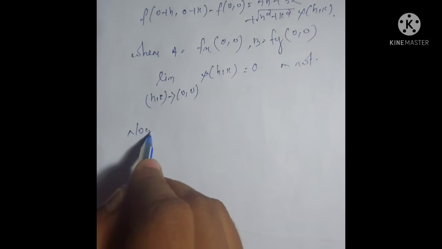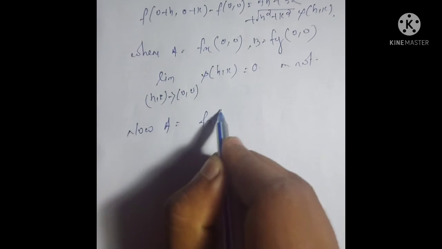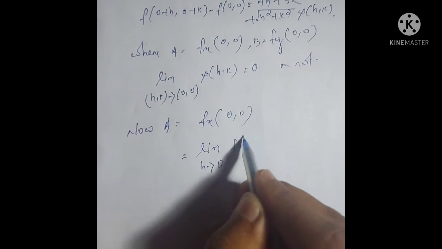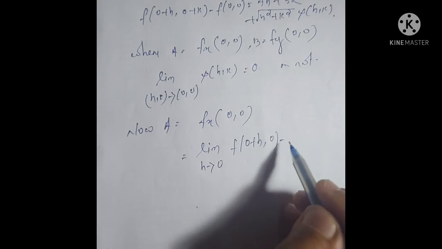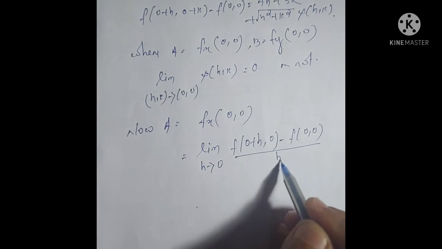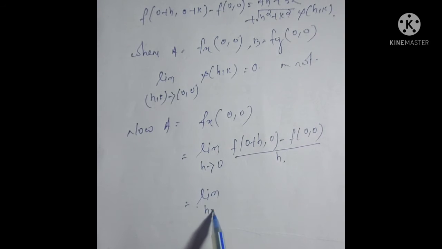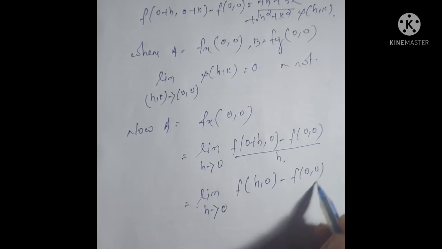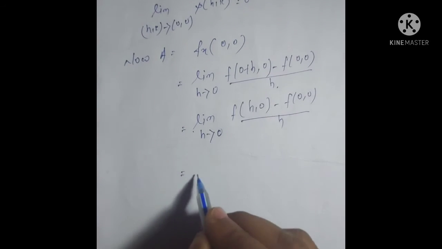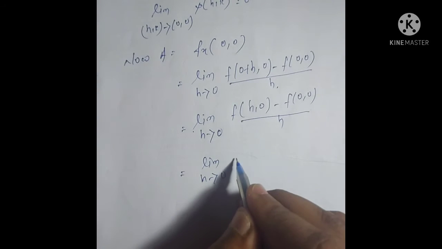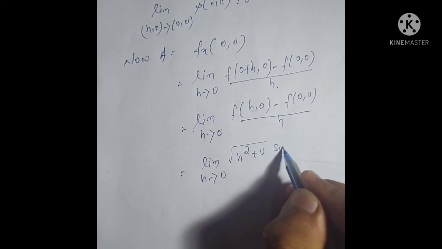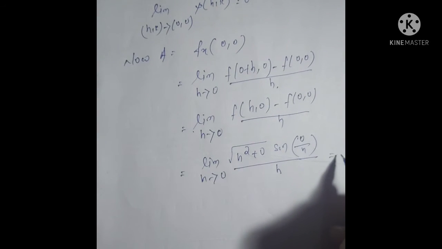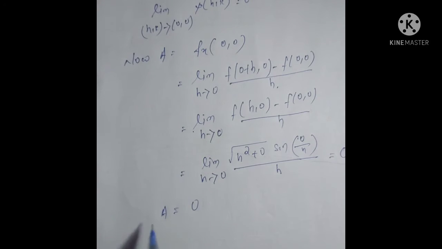Now a is equal to the partial derivative with respect to x at origin, which is equal to the limit as h tends to 0 of [f(0+h, 0) − f(0,0)]/h, which is equal to the limit as h tends to 0 of [f(h,0) − f(0,0)]/h, which is equal to the limit as h tends to 0 of [√(h² + 0²) sin(0/h)]/h, which is equal to 0. So we get that a is equal to 0.